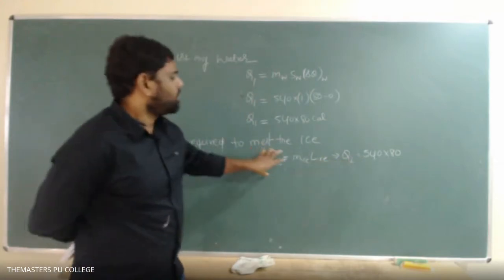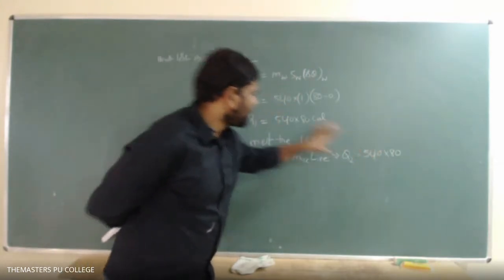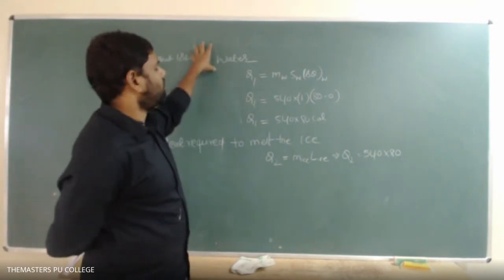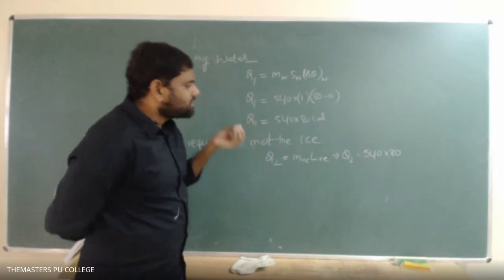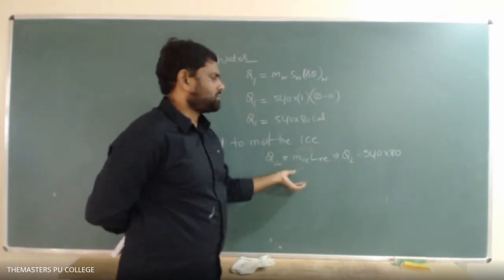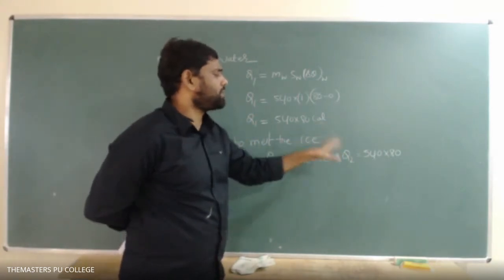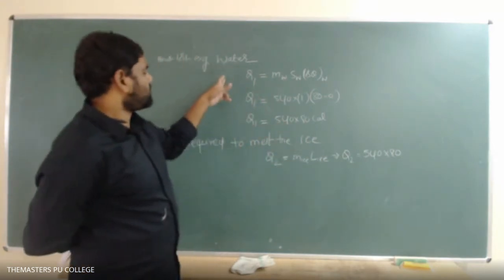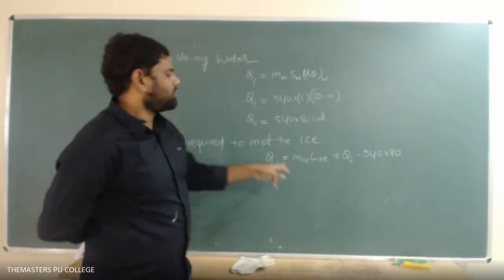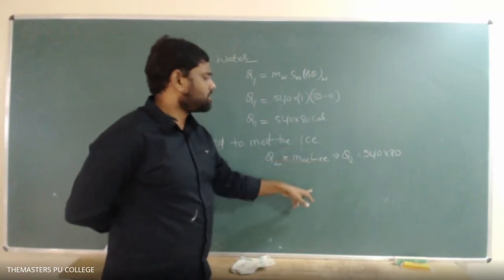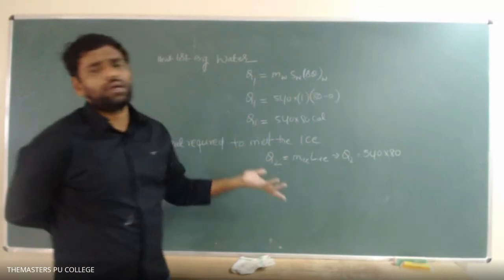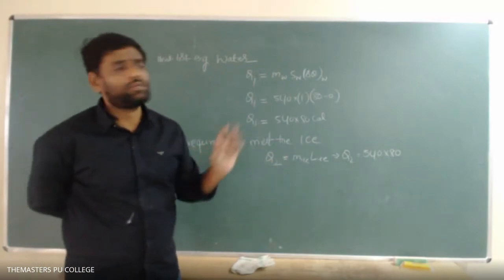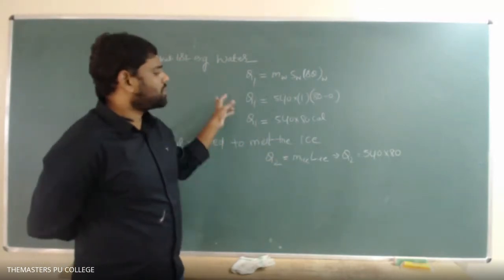Since the heat required to melt the ice and the heat given out by the water are the same, this hot water is just enough to melt the ice. By the time the ice completely melts, the hot water temperature drops to 0 and the ice water is also at 0 degrees centigrade. So both systems are at the same temperature, and it is not possible to transfer heat between two systems at the same temperature.